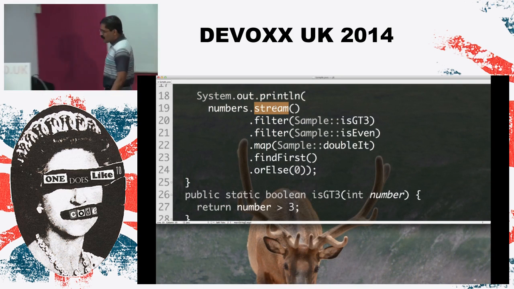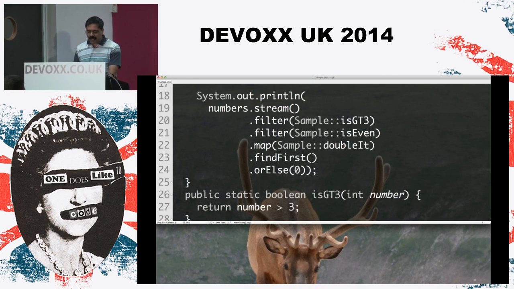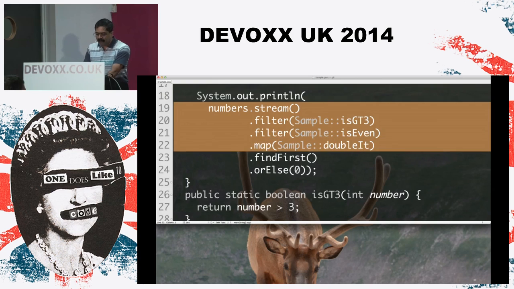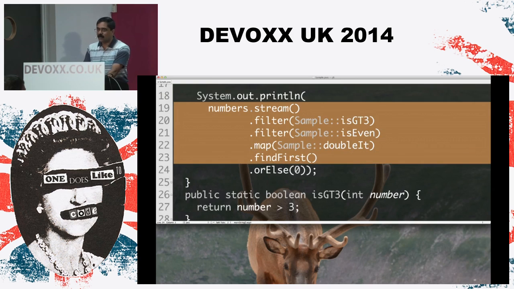So let's take a look at what's going on over here. You go to the stream and say, hey stream, yes. Filter, done. Filter again, done. Map now, done. Find first, oh dear, we have to really do the work, right? So in other words, stream is extremely lazy.